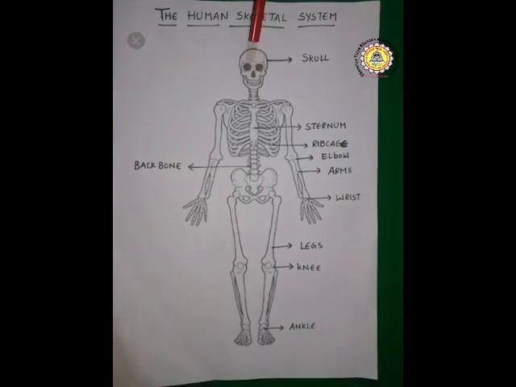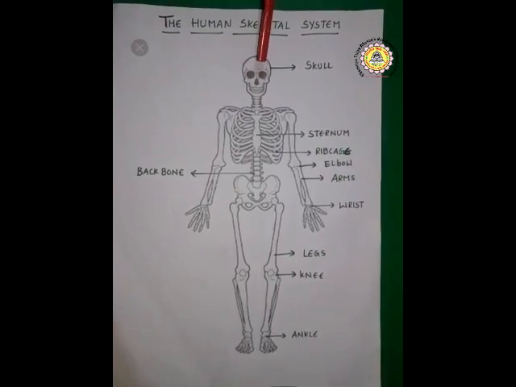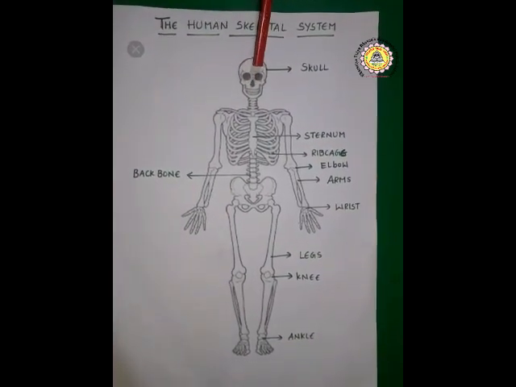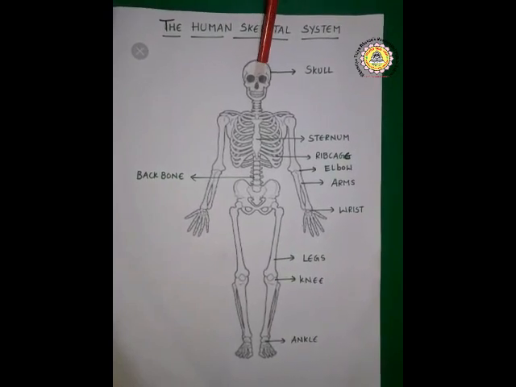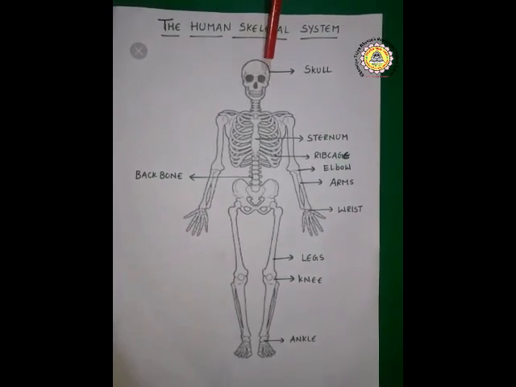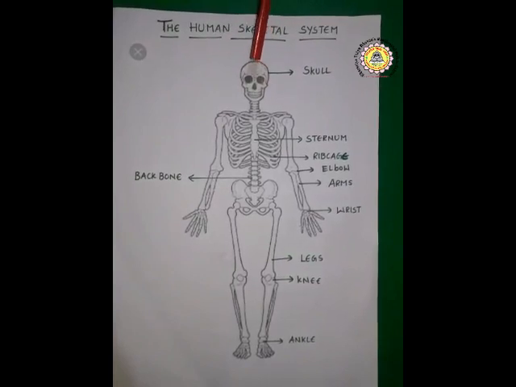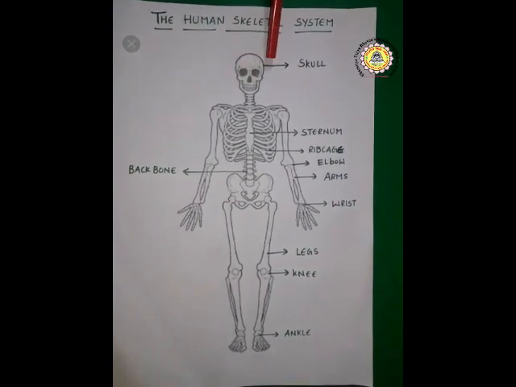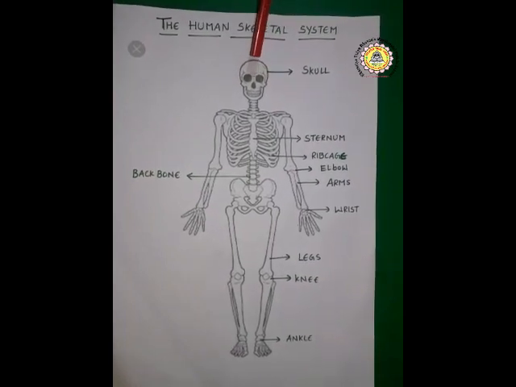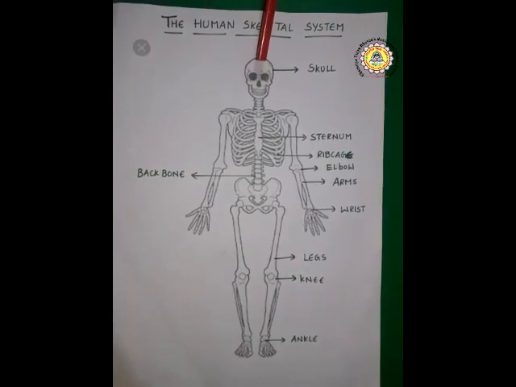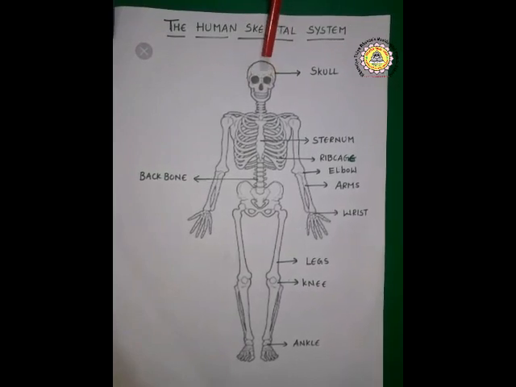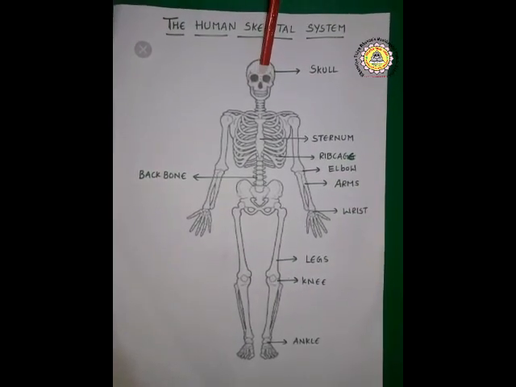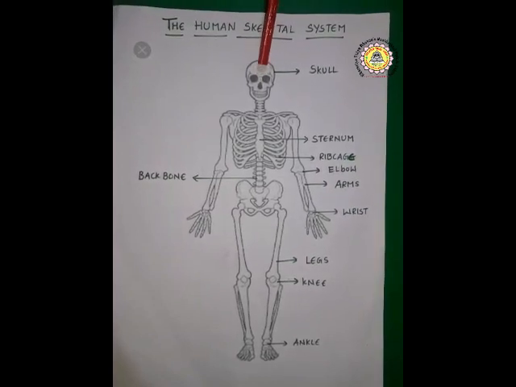The skull actually has 22 bones. How many bones are present in the skull area, children? 22 bones. Among the 22 bones, 8 bones help to protect only the brain. These 8 bones together are collectively known as the cranium. The 8 bones which protect the brain in the skull are called the cranium. It is the upper part of the skull. Here the cranium is located.